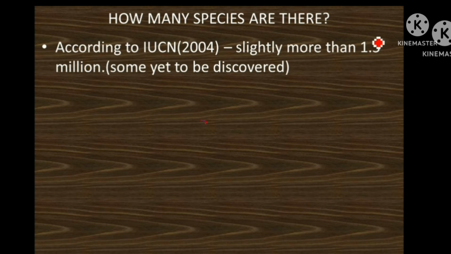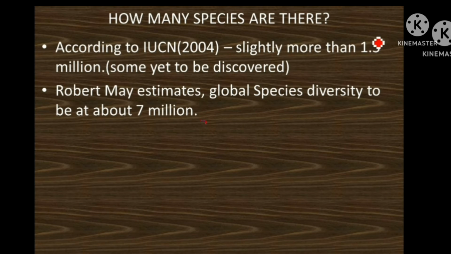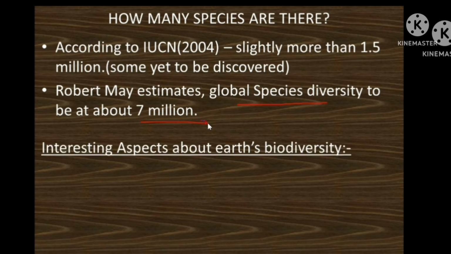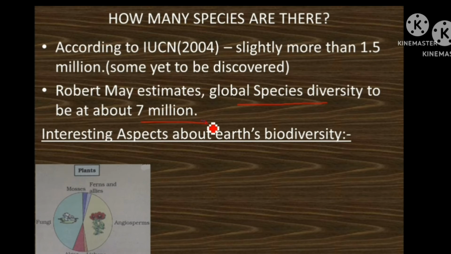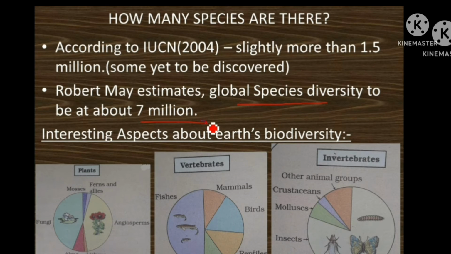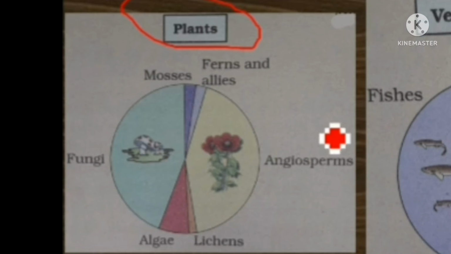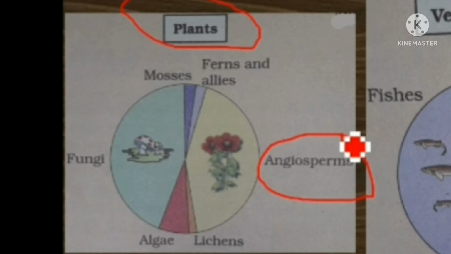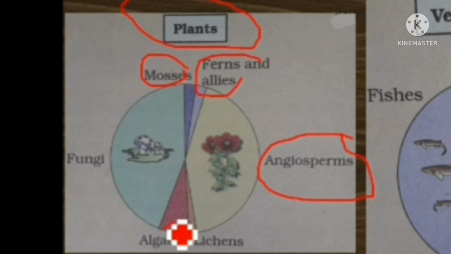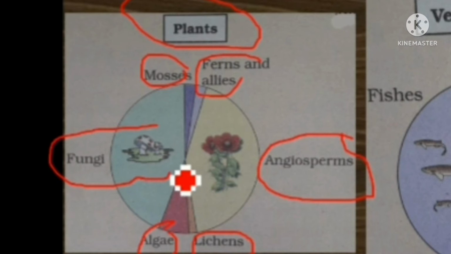How many species are there? According to the IUCN Red List 2004, slightly more than 1.5 million species are there, but some are yet to be discovered. Robert May is estimating the global species diversity to be about 7 million. The interesting aspect about Earth's biodiversity is all these things. Among the plants, angiosperms are showing more species diversity than moss, ferns, algae or lichen. But even fungi has got so much of diversity. Different varieties of fungi are also present.